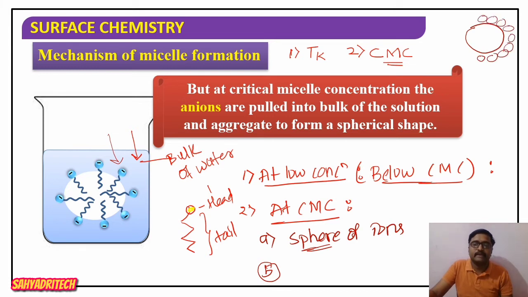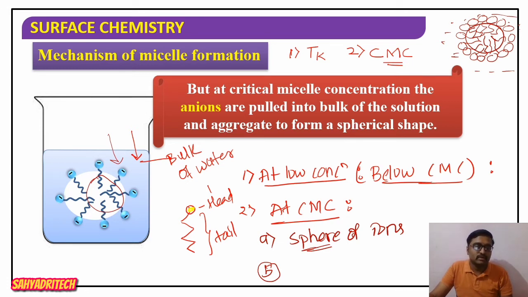The head part is projecting outside the sphere and is in contact with the water molecule. What about the tail? The tail is projecting inward. All tail molecules are projecting inward to the sphere, which means the tail is hydrophobic in nature. Therefore, it remains inside the sphere, while the head is going to appear on the surface of the sphere.